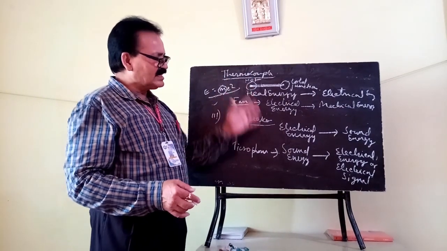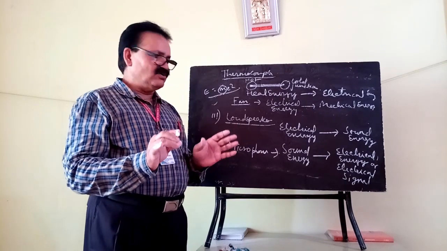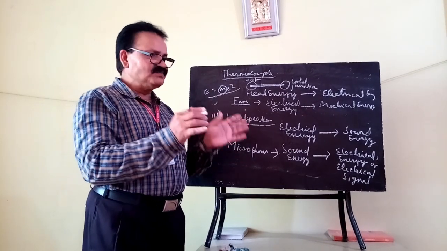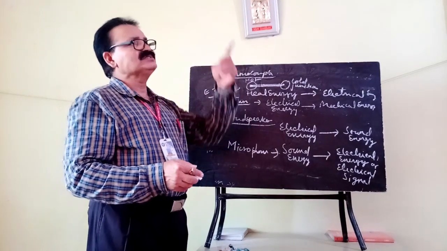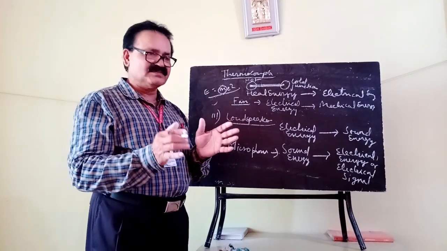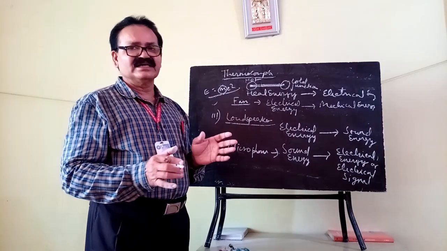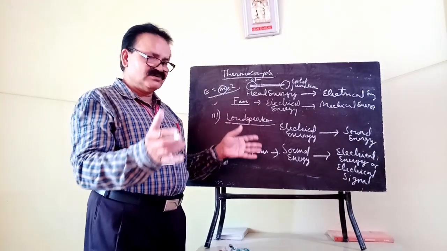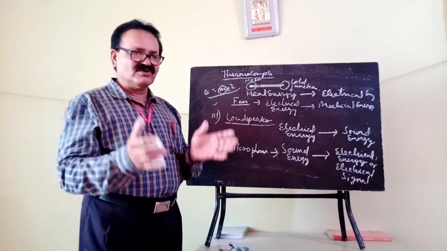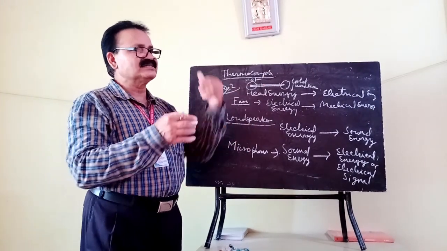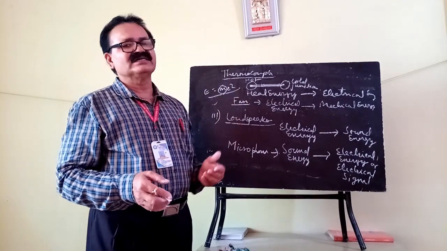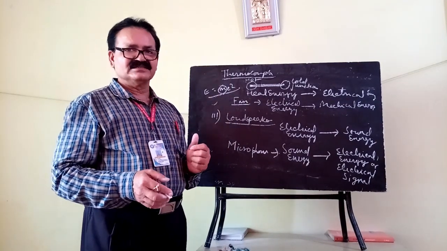But during this transformation, it is also possible that one form of energy may be converted into two or more different forms. Suppose you are using an electric bulb, using electrical energy, and your room is lighted up. Not only lighted up, but the bulb also heats up. That means light energy as well as heat energy.